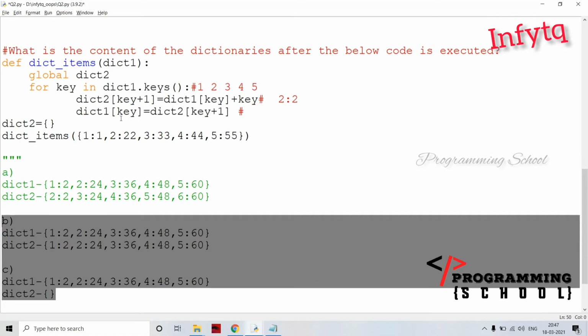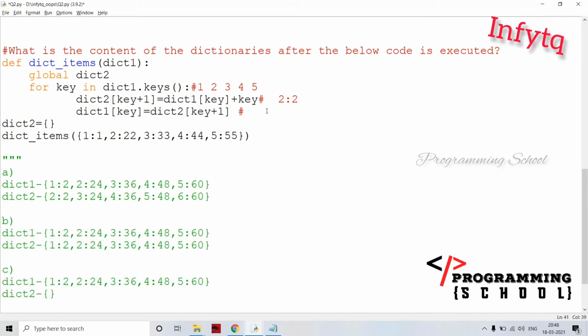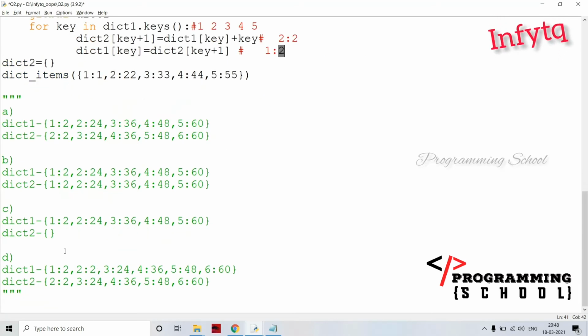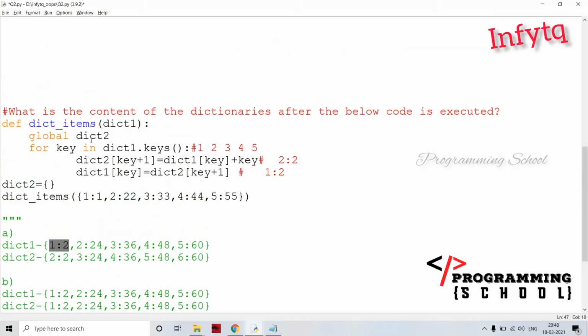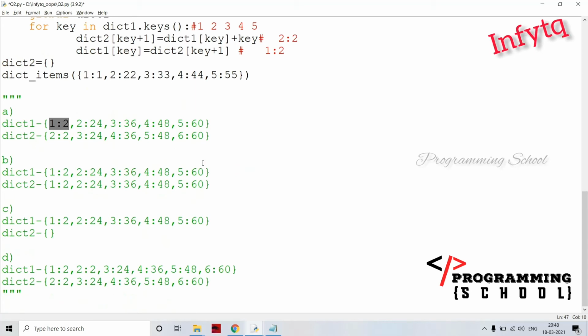Okay, and moving into here, what is dict1[key]? That is going to be 1 colon. I'm going to modify it, dict2[key+1]. What is key value? That is going to be 1. 1 plus 1 is going to be 2. This of 2 is 2 here. That means I'm going to replace instead of 1, I'm going to replace with 2 here. If you observe here also, this one contains 1 colon 2, and this also contains 1 colon 2. Okay, we cannot find what is in A and B. We cannot find what is the correct option in between E and D. The fight is now in between E and D.